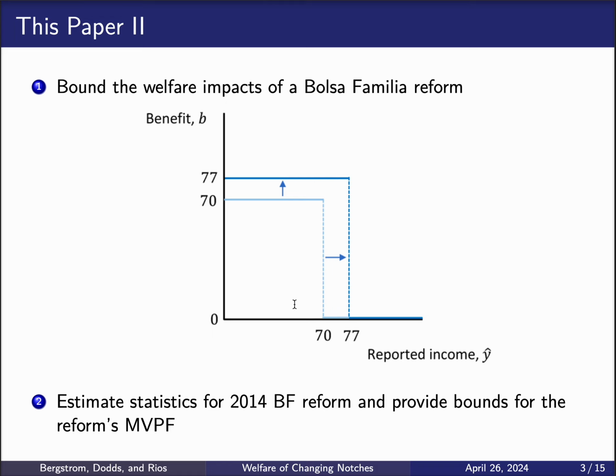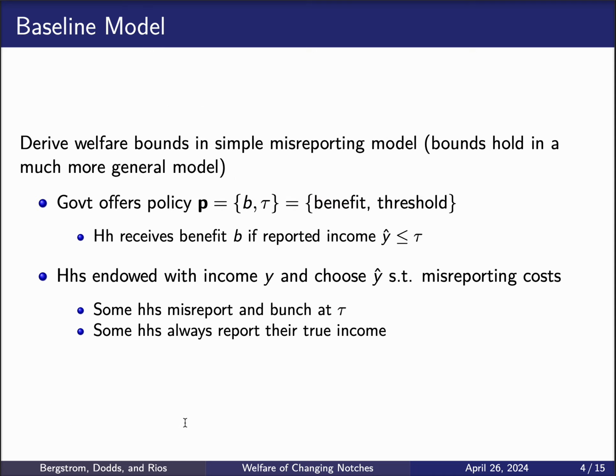And we estimate these statistics for the 2014 Bolsa Família reform and provide bounds for the reform's marginal value of public funds (MVPF). The definition of MVPF is just the ratio between the willingness to pay for the reform and the cost of the reform. And as pointed out by Hendren, that's a key parameter for us to conduct the welfare analysis. In the baseline model, we're going to derive bounds in an economy where agents respond with misreporting. But we're going to show afterwards that the bounds hold in a much more general model.